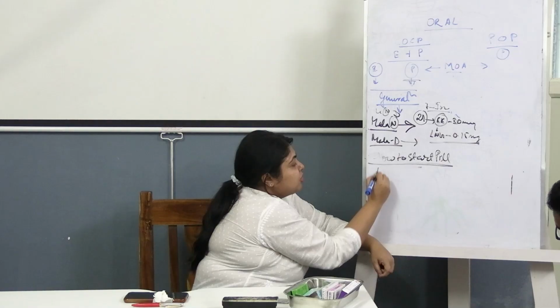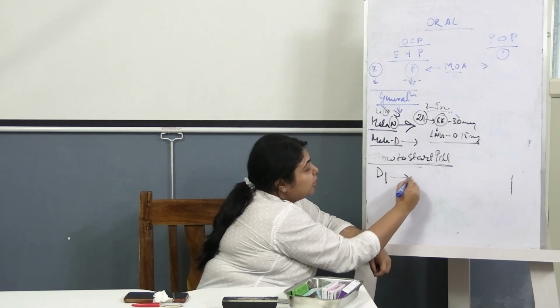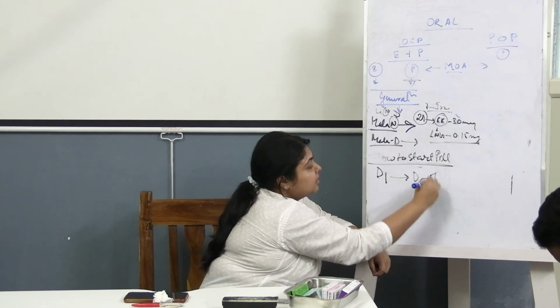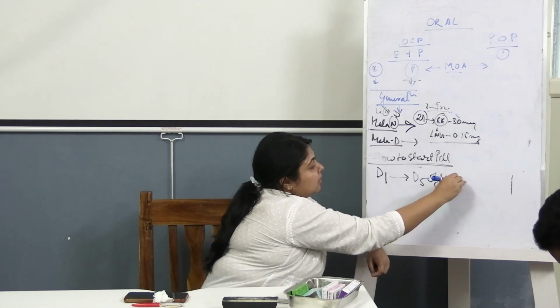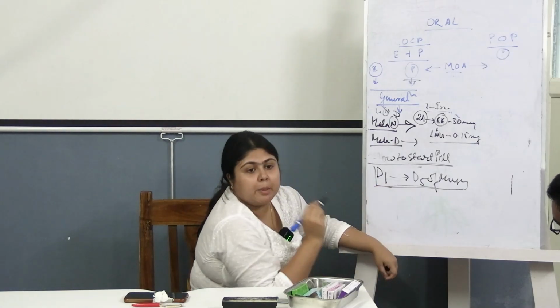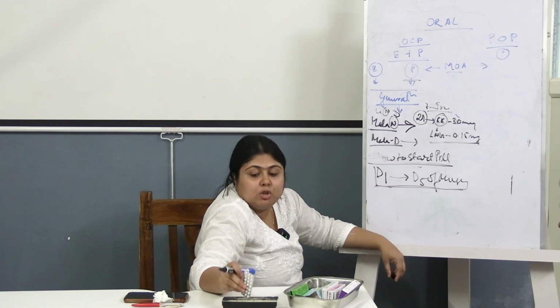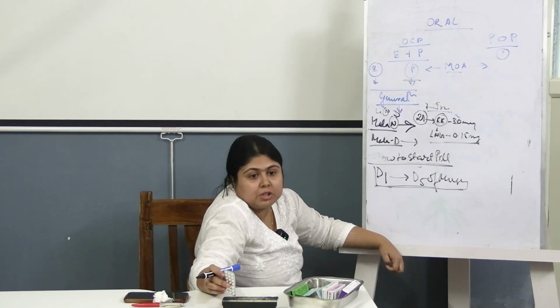Suppose she is on day 1 of her menstrual cycle up to day 5 of her menses. In this window, if she comes to you, she can start the pill without any use of a backup method of contraception.